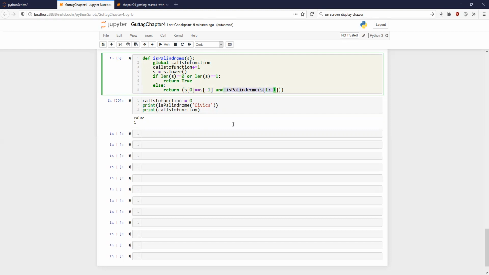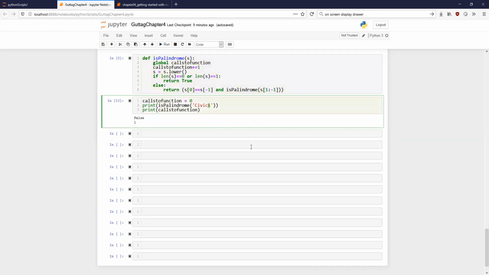We call is_palindrome on civics, it compares C to S, and length of S is in this case 6. It is false, so it does not even go here. So only once is this function being called.